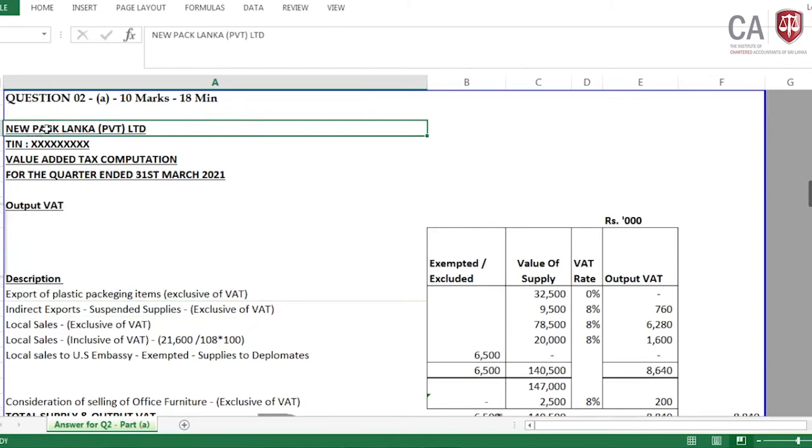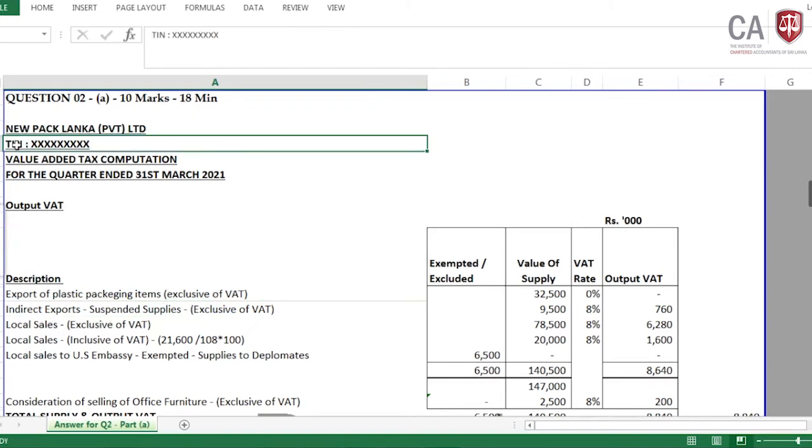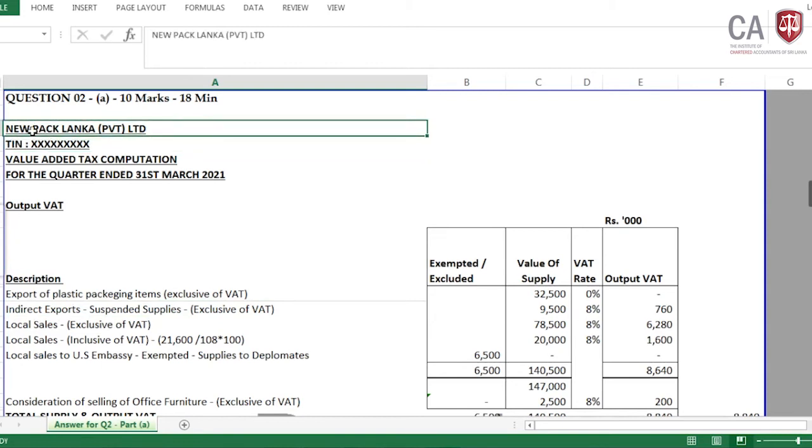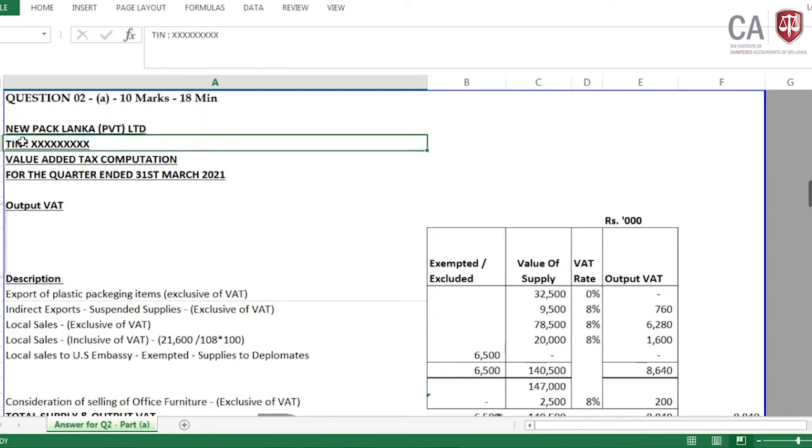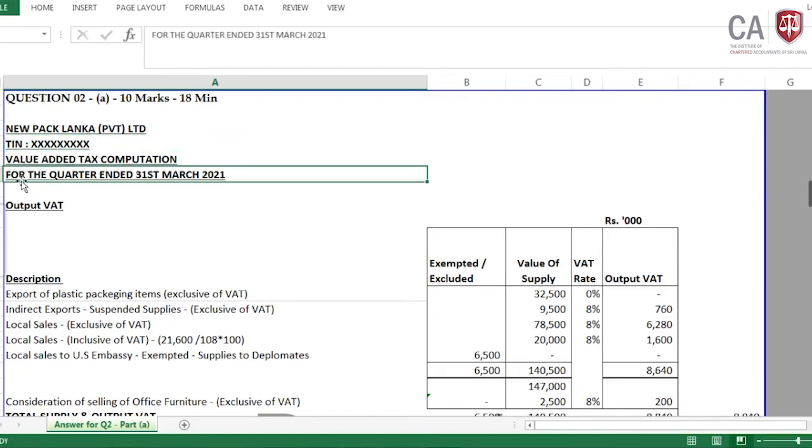Okay, now come to the answer after the explanation. This is New Pack Lanka Private Limited. This is the TIN, and this is the format: value-added tax computation for the quarter ended 31st March 2021.